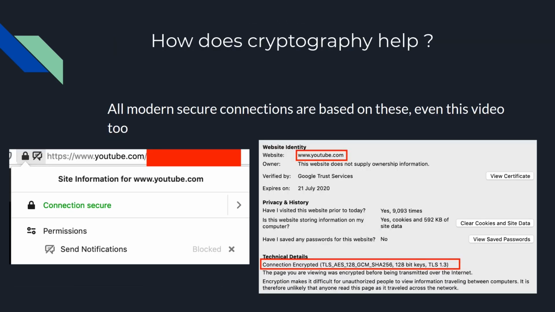So you might ask, Asim, how does cryptography help us solve all these problems? As you saw, there is a connection secure thing. Even the video that you are watching right now, YouTube, it's a secure connection. Whatever cookies or password that you have entered while trying to log into your Google or Facebook, those were encrypted using some algorithm, some public key algorithm or private key encryption. So TLS, AES 128-bit, then SHA-256, all these. You could see this, these are screenshots from my Mozilla browser.